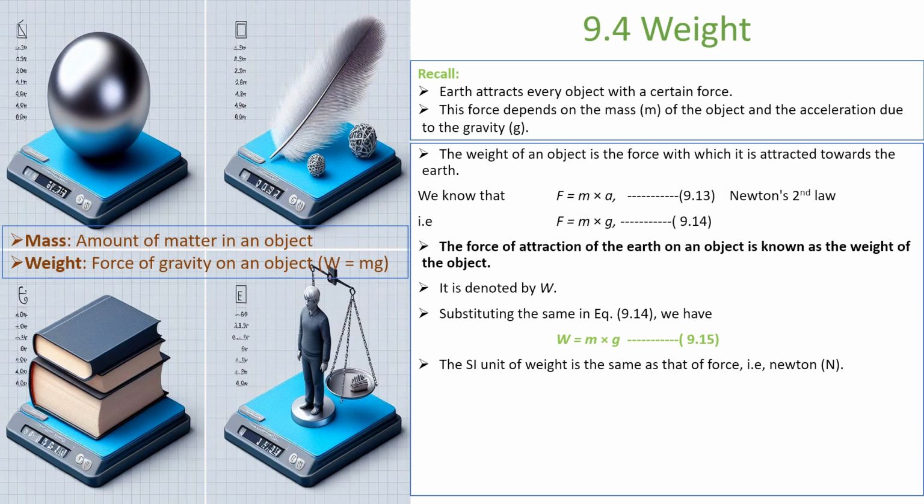So the SI unit of weight is not the kg. Remember, generally what is your weight? We say 60, 70 kgs or 55 kg, 65 kg, right? Now remember it, the SI unit of weight is not the kgs. The SI unit of weight is newtons. The weight is a force acting vertically downwards. Of course, it's acting downwards because Earth is attracting, not repelling.